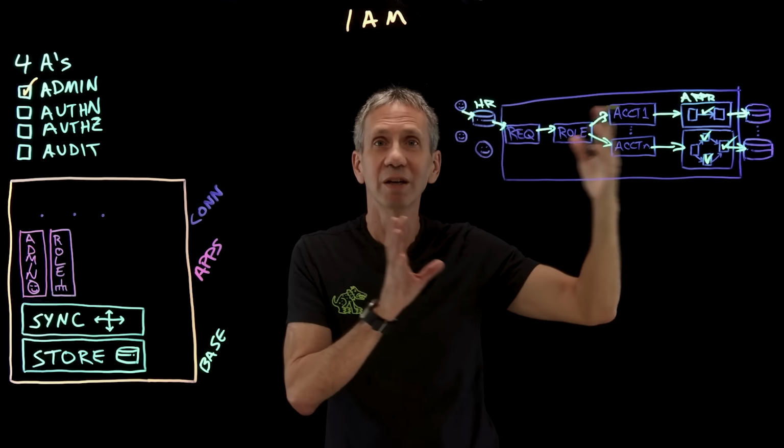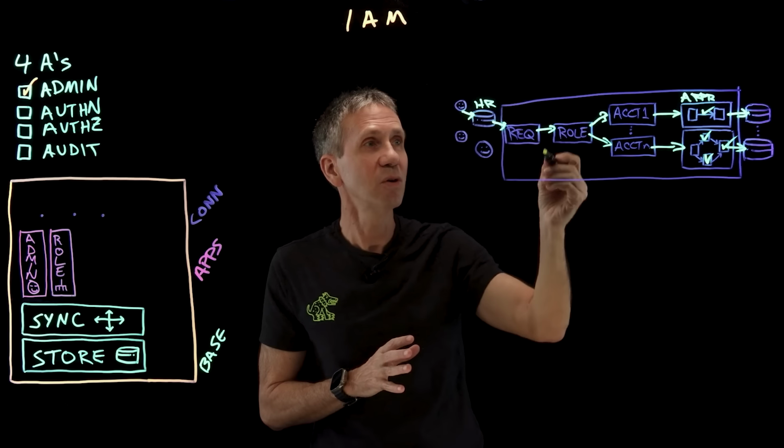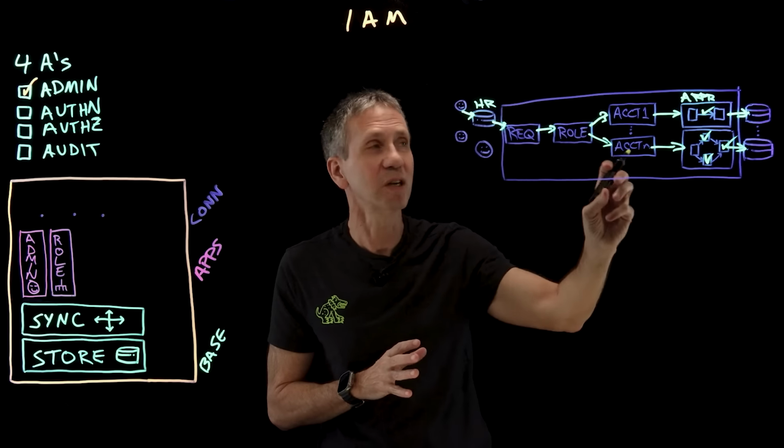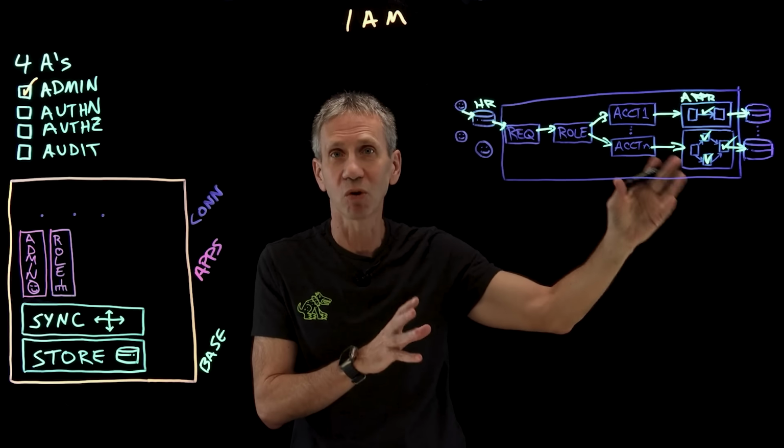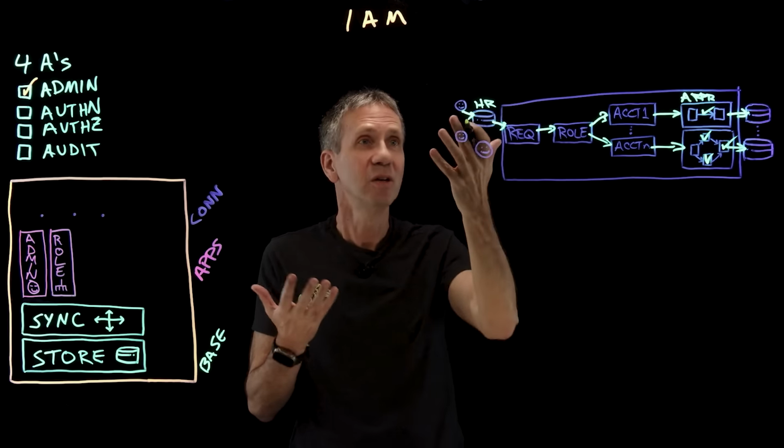So this provisioning, this creation of the accounts flows all the way through the system. And you notice it's based upon the role, it's based upon the account, it's based upon the approval workflow process. And then we store it in the directory, and now the user has access. Okay, so that's one use case. Let's go through a different use case, different scenario.